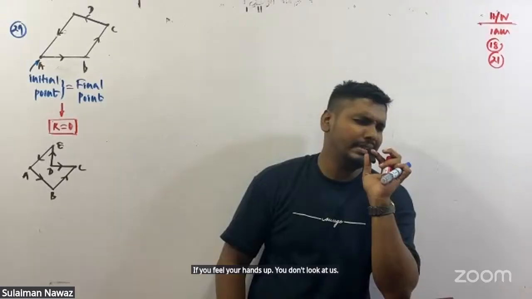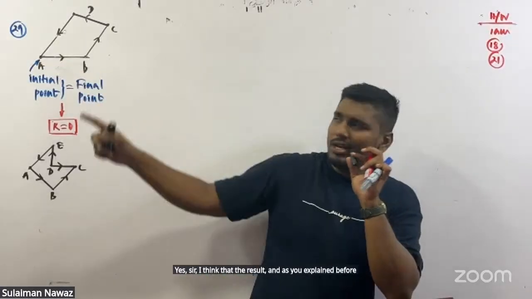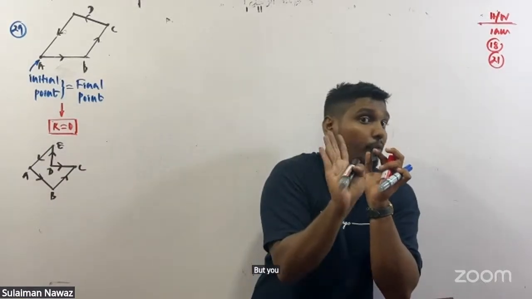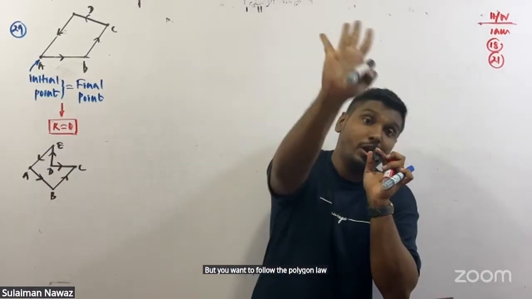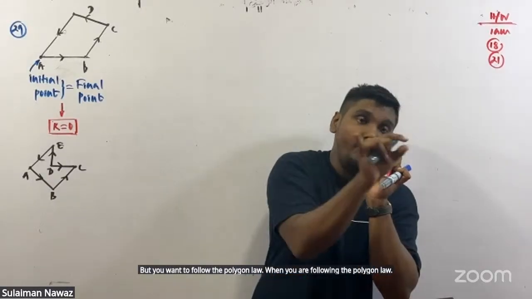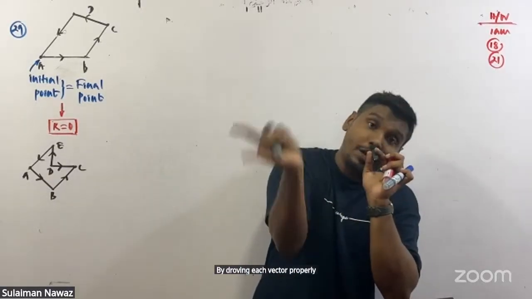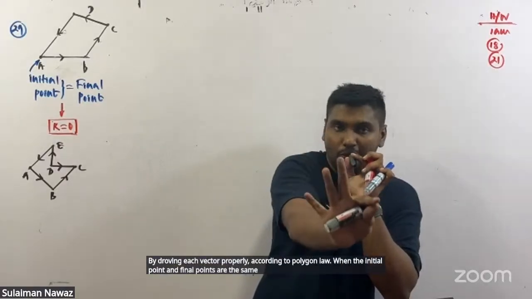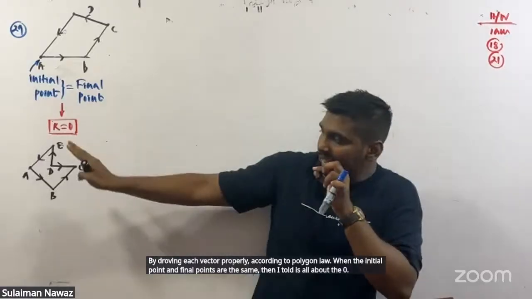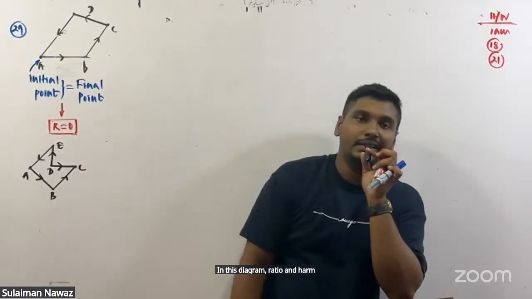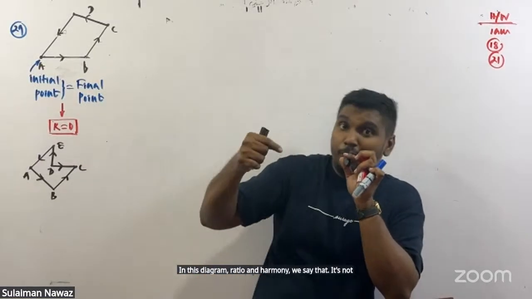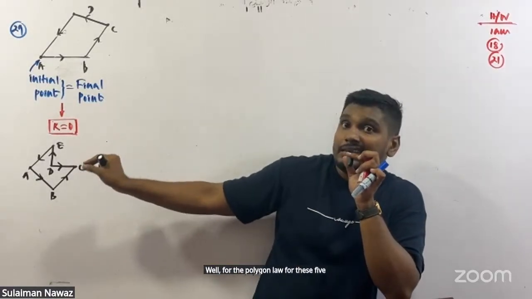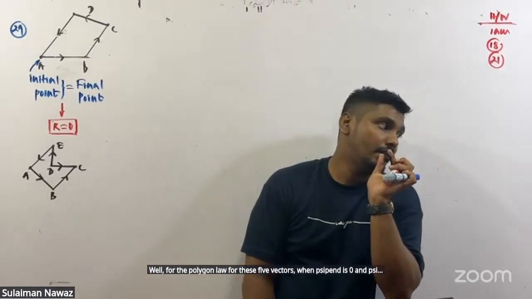I think that the resultant, as you explained before, if the initial point and final point are the same, but you want to follow the polygon law. When you are following the polygon law by drawing each vector properly, when the initial point and final point are the same, then only I told the resultant vector is 0. In this diagram, sir, when I follow the polygon law for these 5 vectors, the resultant is 0.